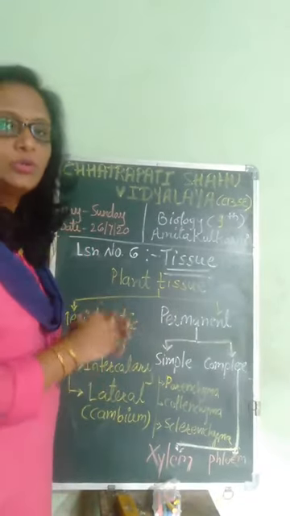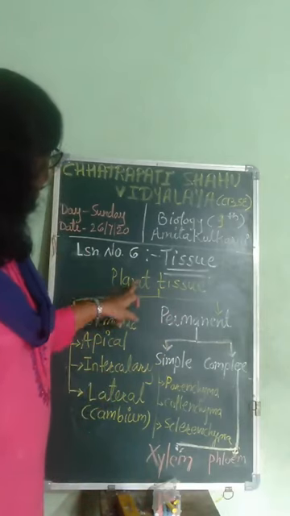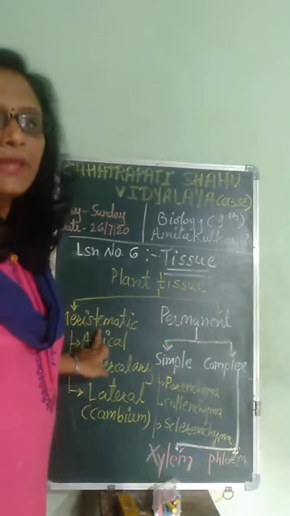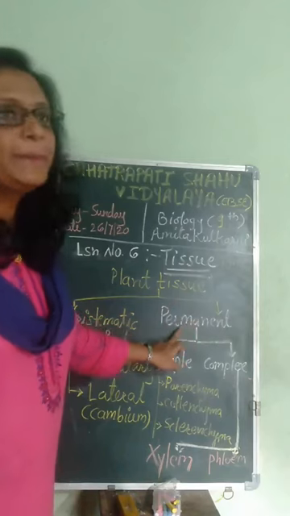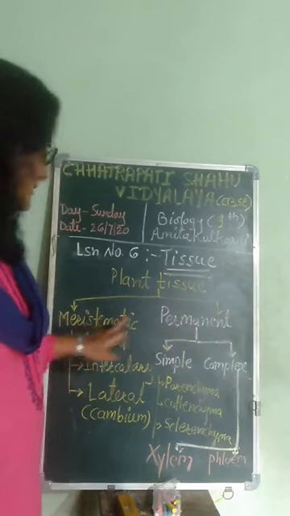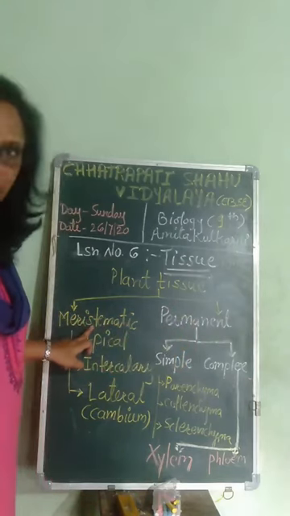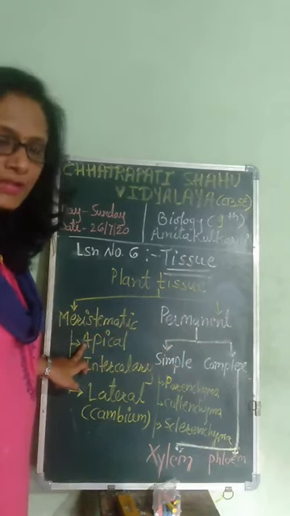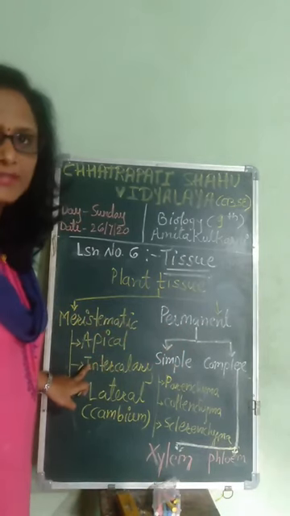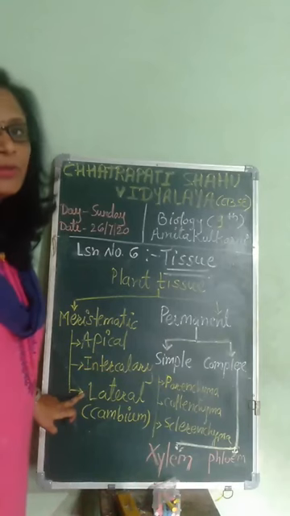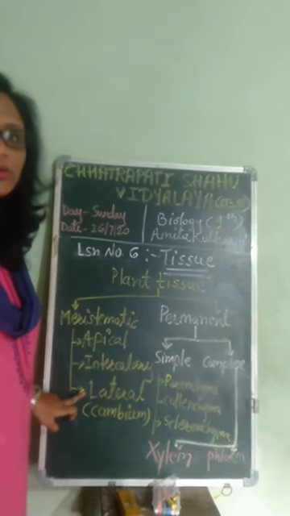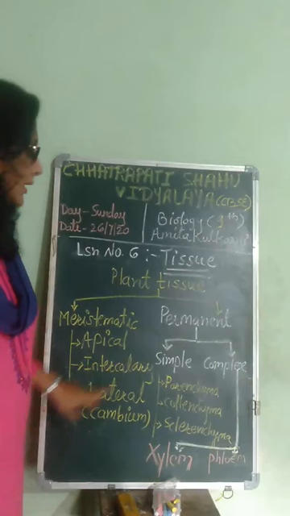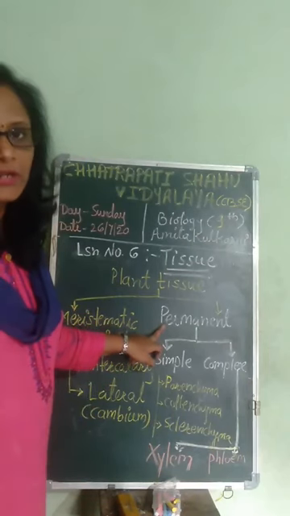We will just go through their names once again. Plant tissues are of two types: meristematic plant tissues and permanent plant tissues. Meristematic plant tissues are of three types: apical meristematic tissues, intercalary meristematic tissues, and lateral meristematic tissues, which are also called cambium. Then the second type is permanent plant tissues.